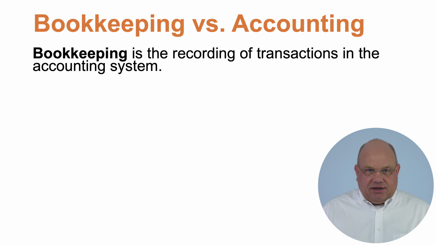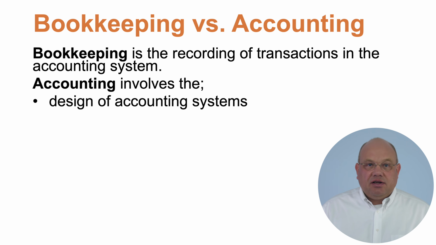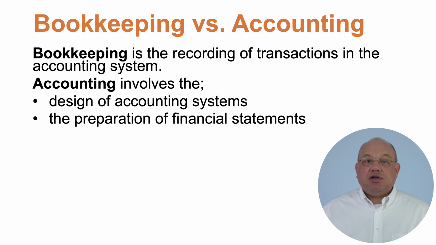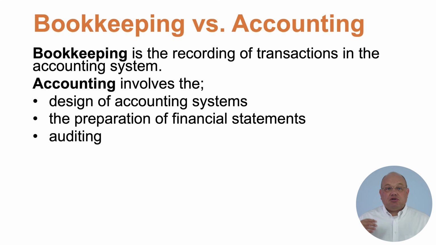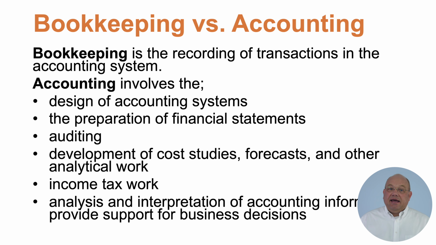Well, accounting is a lot more than just bookkeeping. Accounting involves the design of accounting systems, the preparation of financial statements, auditing, the development of cost studies, forecasts, other analytical work, income tax work, and the analysis and interpretation of accounting information to provide support for business decisions.